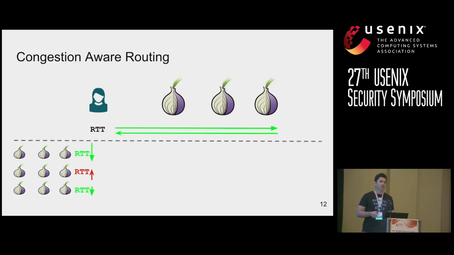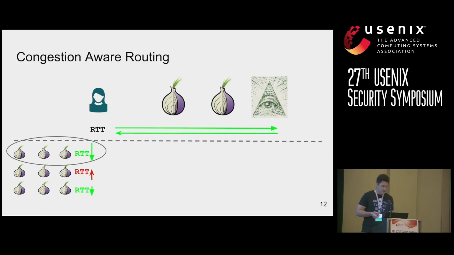Congestion-aware routing is another routing protocol where the client makes round-trip time measurements from their location all the way to the exit. And from the round-trip time measurements, they're able to infer congestion. The round-trip time measurements are made during circuit creation, but also over time through application measurement. And they preemptively build a pool of circuits, and for the rest of their connections, they use a circuit with the lowest round-trip time or the lowest congestion.